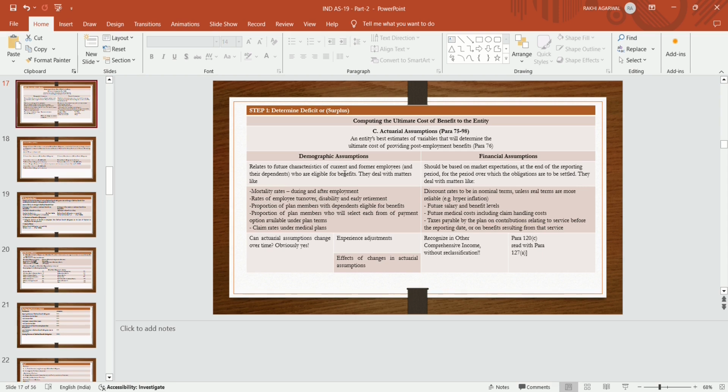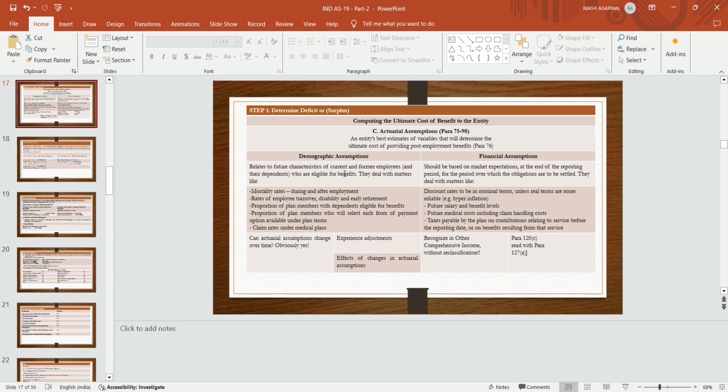Can actuarial assumptions change over time? Obviously, yes. The expected adjustment effect of the change in actuarial assumption may change. Suppose there is an assumption that the employee will stay in the organization for 5 years, but due to some uncertain situation, the employee has to leave. So that affects the actuarial assumption, and it will change. It also affects the financial assumption considered by the entity, which should be based on market expectation at the end of the reporting period for the period over which the obligations are to be settled.